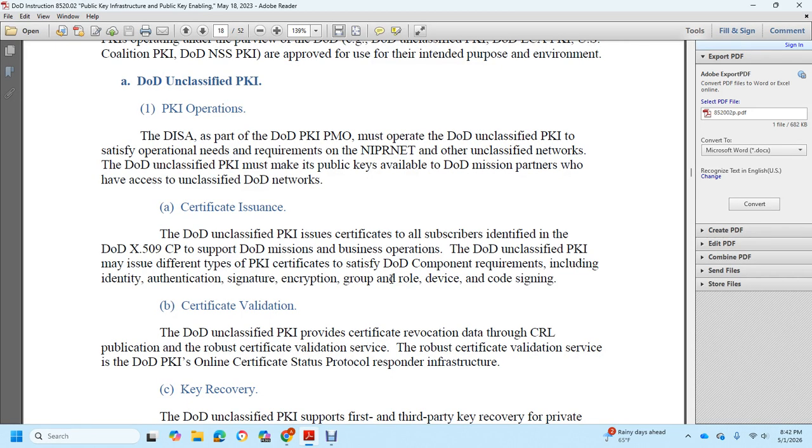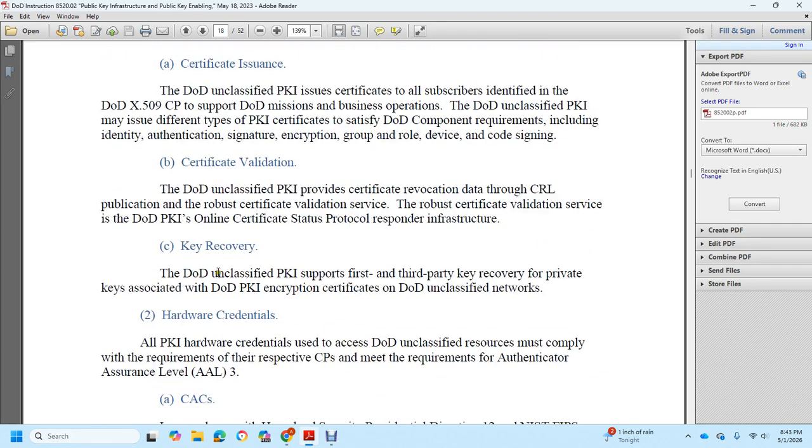The DoD unclassified public key infrastructure may issue different types of public key infrastructure certificates to satisfy the DoD component requirements, including identity authentication certificates, signature, encryption, group and role, device, and code signing. Certificate validation. The DoD unclassified public key infrastructure provides certificate revocation data through CRL publication and robust certificate validation services through the DoD public key infrastructure online certificate status protocol responder infrastructure. Key recovery.